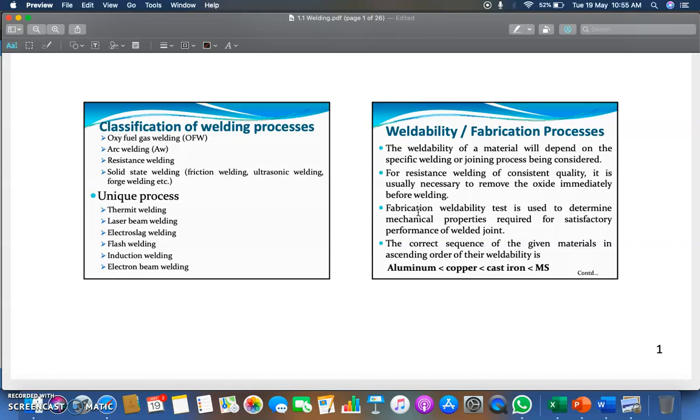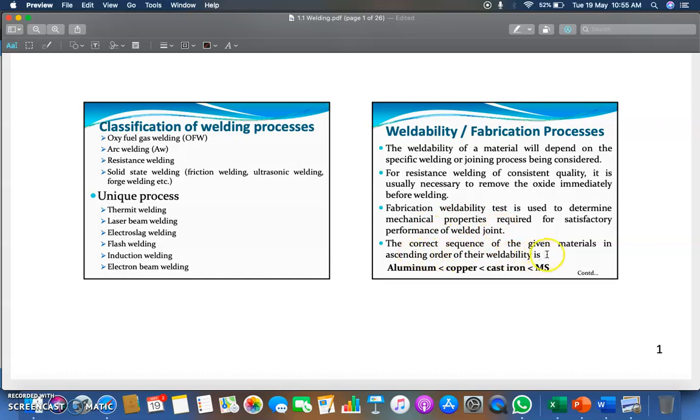Next, the fabrication weldability test is used to determine the mechanical properties required for satisfactory performance of welded joints. It means you have to perform the weldability test first, so that you can determine what mechanical properties are required in these welded joints.